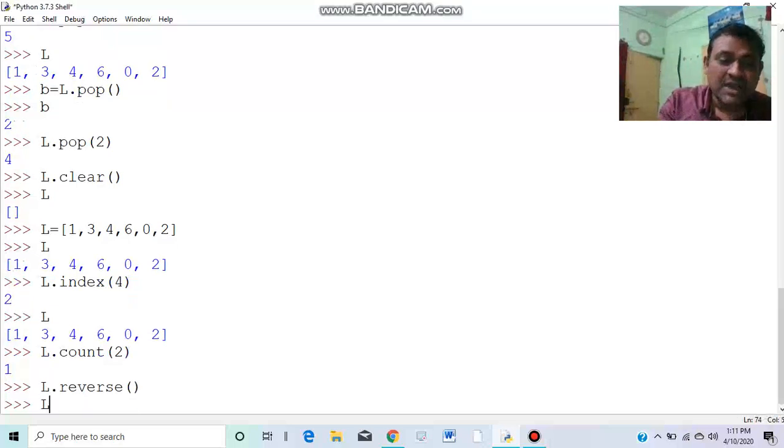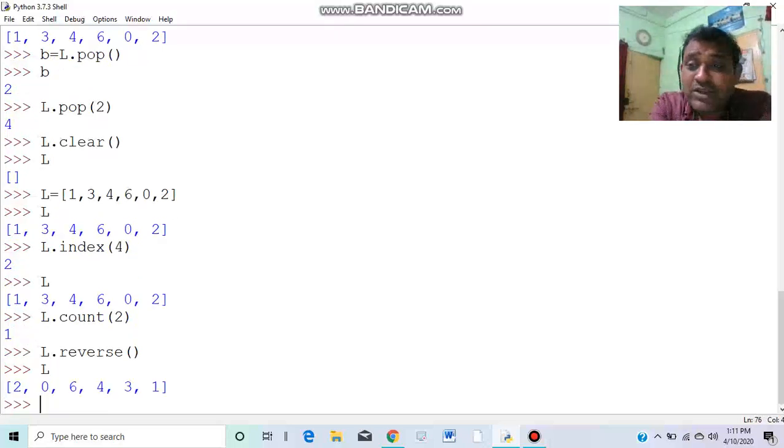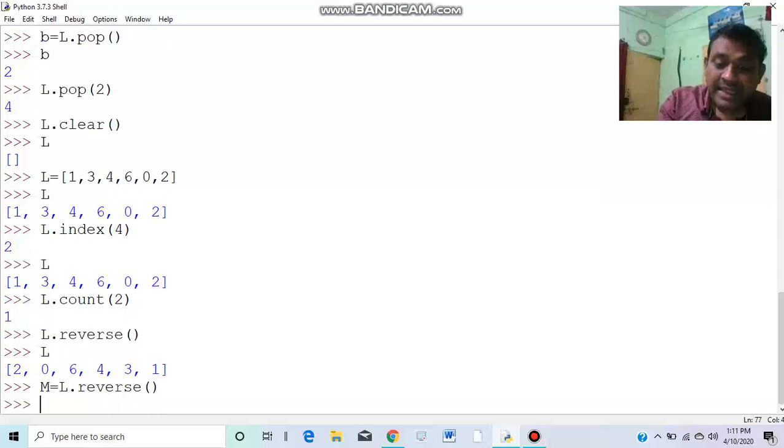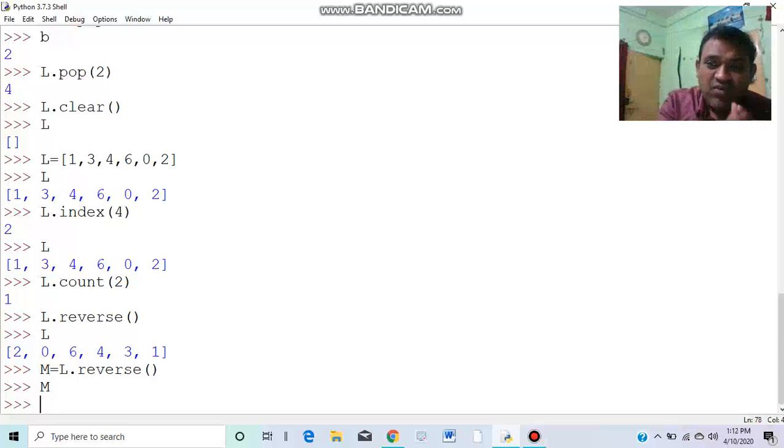So now L is this. You may notice that the values are being reversed in place. There is nothing to return. It means that if you write M is equal to L dot reverse, M is nothing. There is no output of M. So it might be clear that it is not returning any value. Rather, it's reversing the content in place. As you know, I have used reverse again. So the content